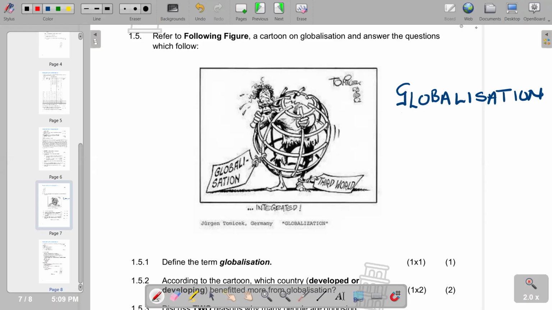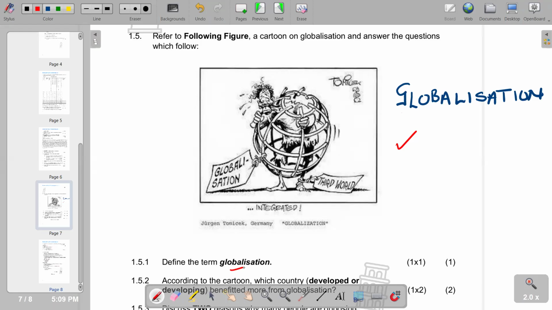In this video, I want to look at globalization. So we've got a question from the September question paper. Our question reads: refer to the following figure, the cartoon on globalization, and answer the questions which follow. You're given the cartoon that you just need to analyze, and then we go to the first part of our question, which reads: define the term globalization.